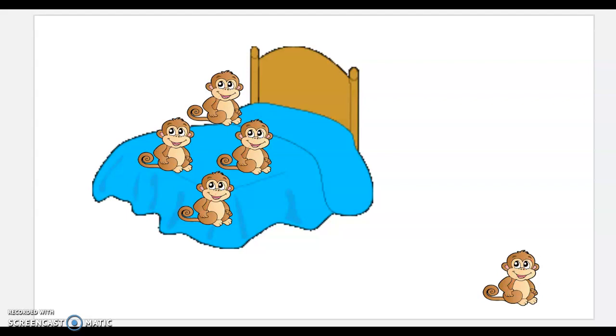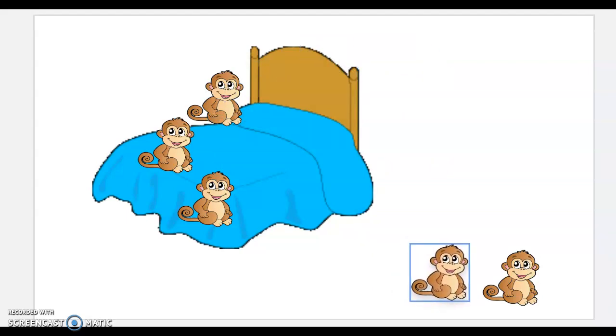But you know what happens with those silly monkeys, right? You're right. They like to jump up and down on that bed. How many monkeys are jumping up and down right now? You got it. 4. Say it with me. 4 little monkeys jumping on the bed. One fell off and bumped his head. Now, how many monkeys do we have on the bed? Good job. We have 3 monkeys on the bed. How many monkeys do we have on the floor? You're right. We have 2 monkeys on the floor.